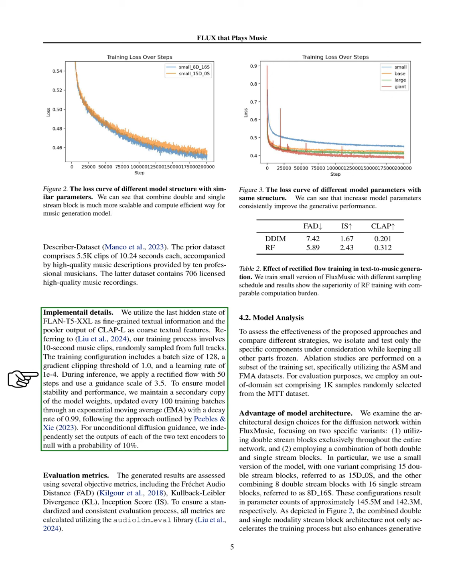Our training involves 10-second music clips sampled from full tracks, with a batch size of 128, a gradient clipping threshold of 1.0, and a learning rate of 0.0001. During inference, we apply a rectified flow with 50 steps and a guidance scale of 3.5. To maintain model stability, we keep a secondary copy of the model weights, updated every 100 training batches using an exponential moving average. For unconditional diffusion guidance, we set the outputs of each text encoder to null with a 10% probability.